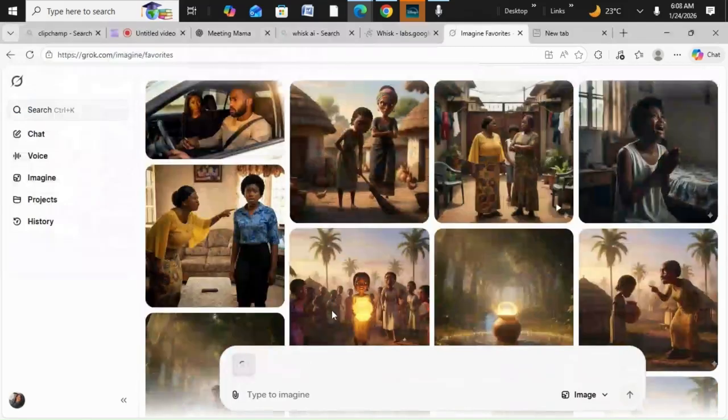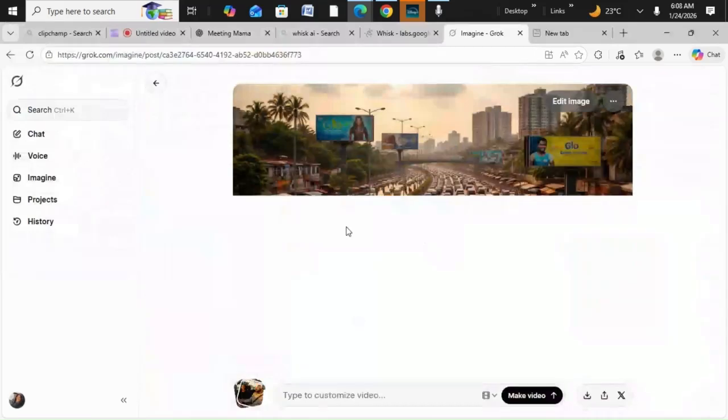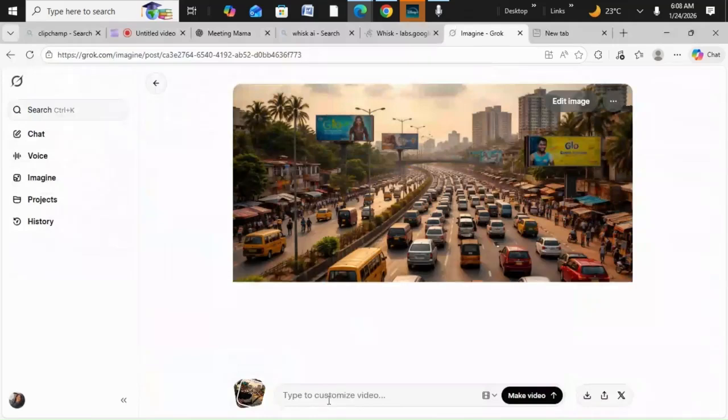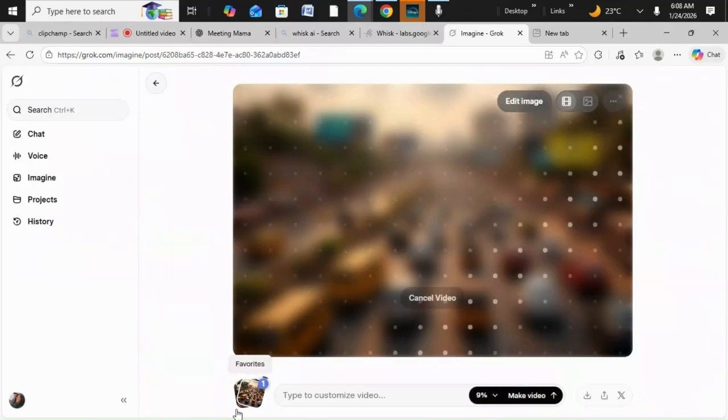But let's wait. Yeah, we've added the image. So here you don't even need to add a specific prompt. You can just say cars moving. But if you leave it like that, it will animate. Let's even try. There's no harm in trying it out together. It will move. But if it doesn't move, I'm going to tell ChatGPT, you should know this is a road now. And what happens on a road? The cars are moving, right? So it should move.